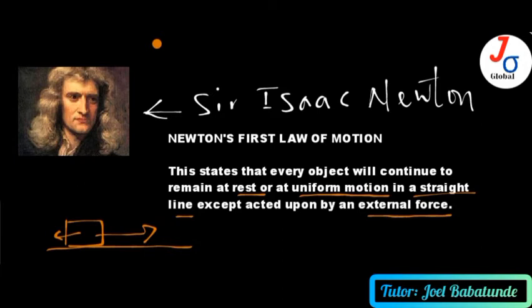Now, what about the uniform motion? What Newton is actually saying is that if you have a body that is moving at a uniform motion, probably in a straight line, the speed is uniform. That means it continues to move at that same speed, except it's acted upon by an external force. Probably you apply a brake. Let's say your car is moving at uniform speed until you apply a brake before there is a change in the speed, or it maybe stops, or maybe it's accelerated. Maybe you press on the accelerator and the car moves with a faster speed.